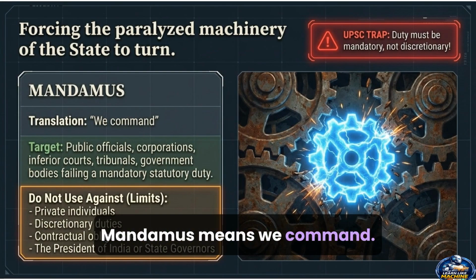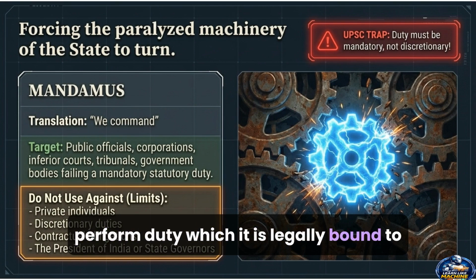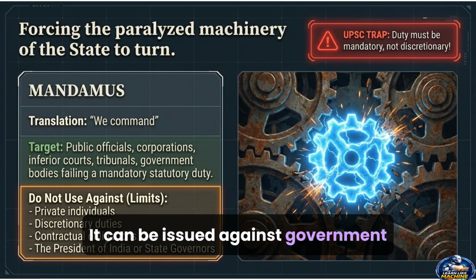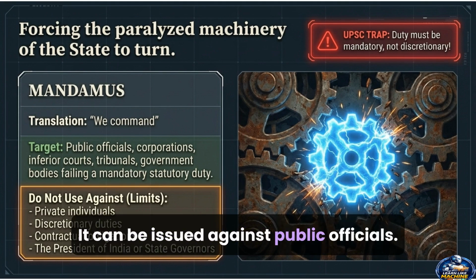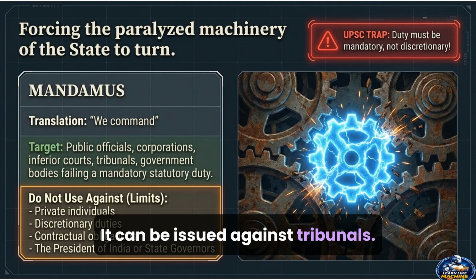Mandamus means we command. The court orders a public authority to perform a duty which it is legally bound to do. It can be issued against government departments. It can be issued against municipal bodies. It can be issued against public officials. It can be issued against tribunals.